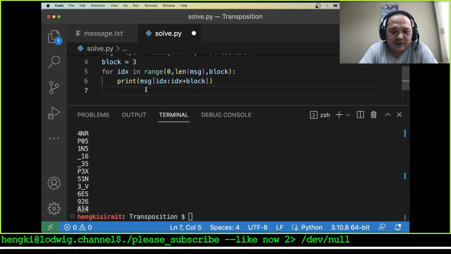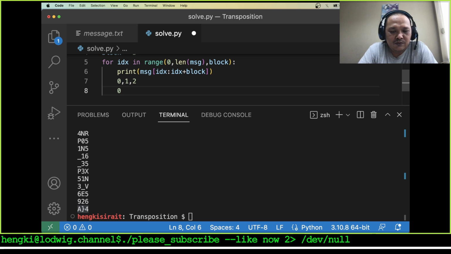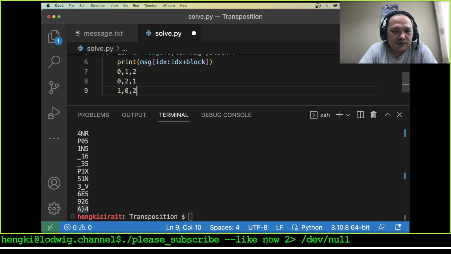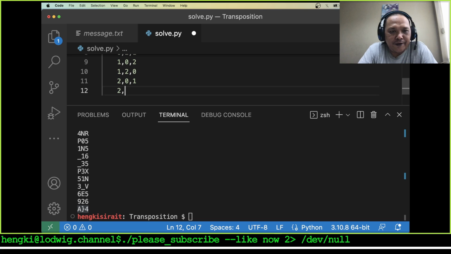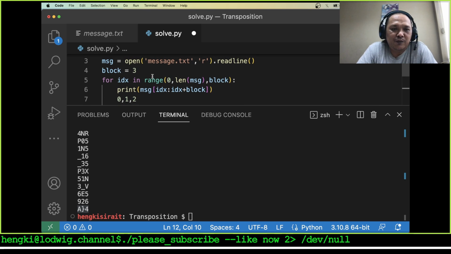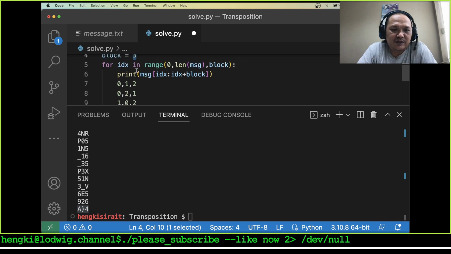Let's say the index 0, 1 and 2, and 0, 2, 1 and 1, 0, 2 and 1, 2, 0 and 2, 0, 1 and 2, 1, 0. This is the possibility of the block, because the block is 3.